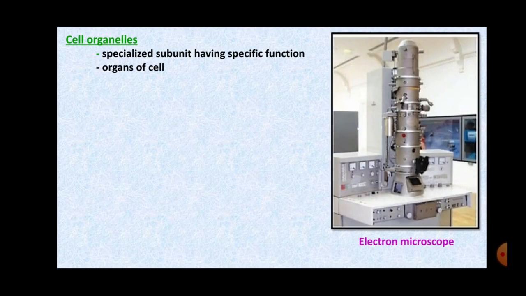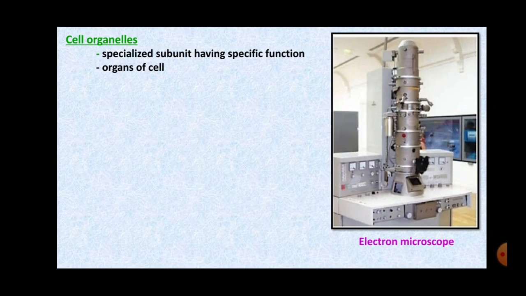And how to observe these cell organelles? We cannot observe them under a normal microscope, but we have to observe them under an electron microscope, because we know that cells are very small, they are microscopic, and then these organelles are still smaller than the cells.